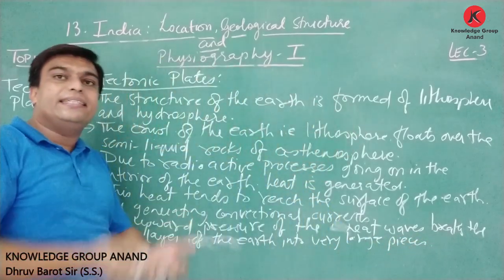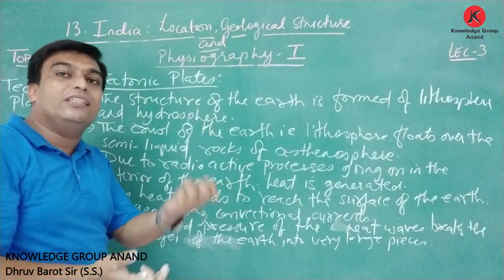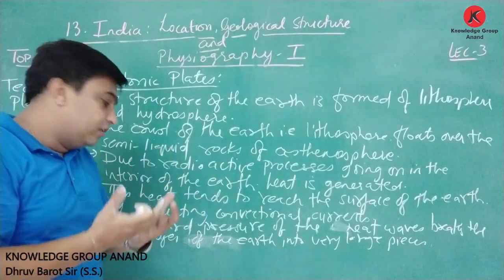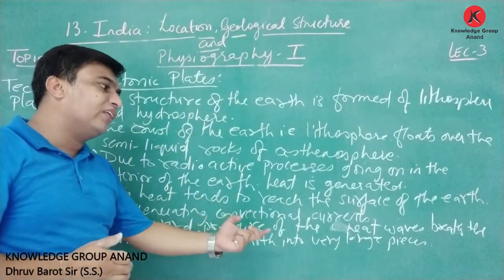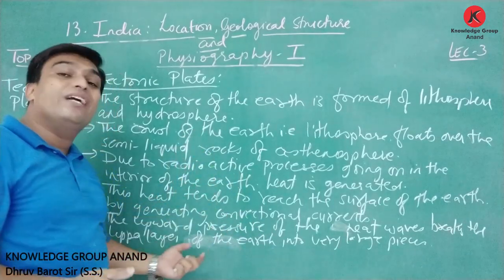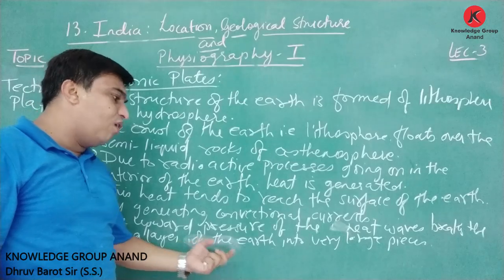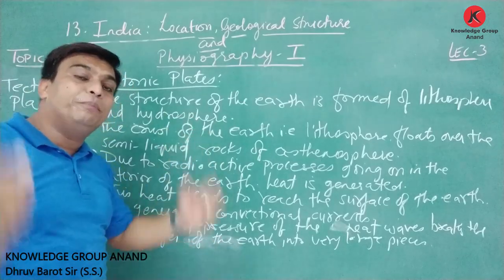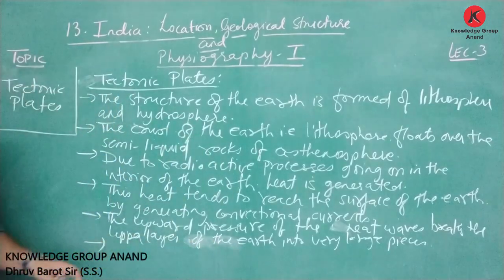As the heat tries to come up, when this pressure is not maintained, then the blast comes, and this upward pressure of the heat waves breaks this upper layer of the earth into very large pieces.